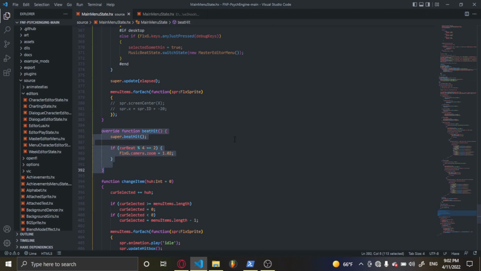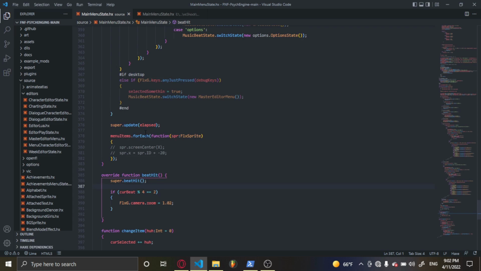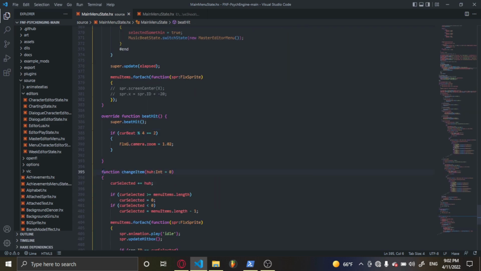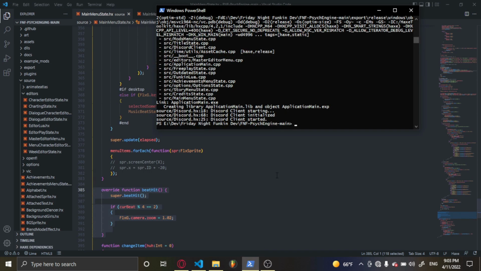And make a function called override function beatHit, then add an if statement and make the condition beat % 4 equal to, and what happens? Write FlxG.camera.zoom equal to 1.02. So that makes the camera zoom every 2 beats. Then build the game.